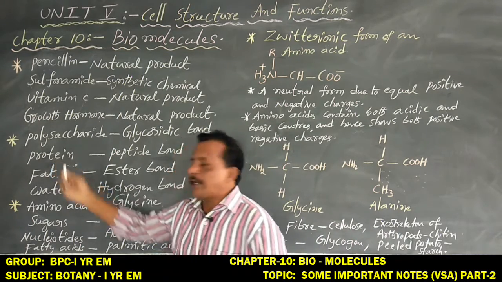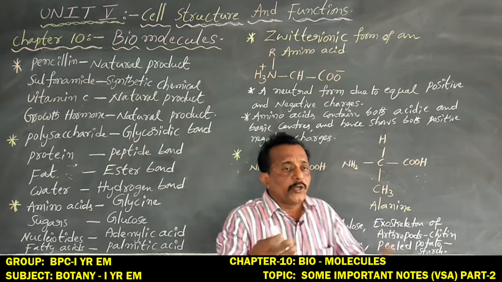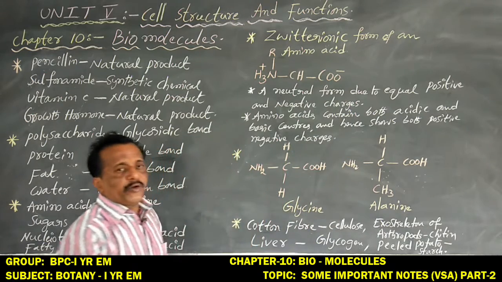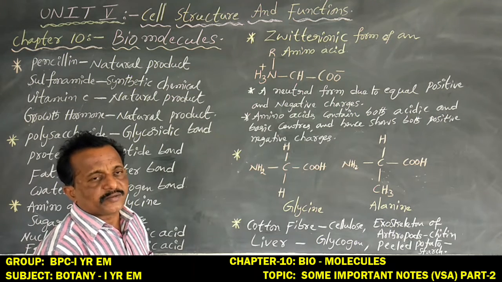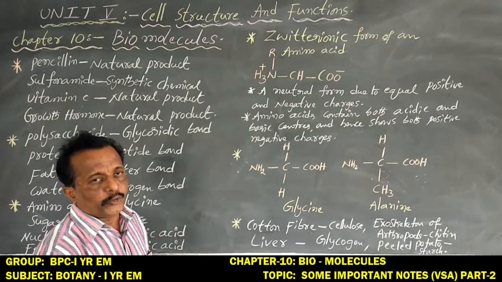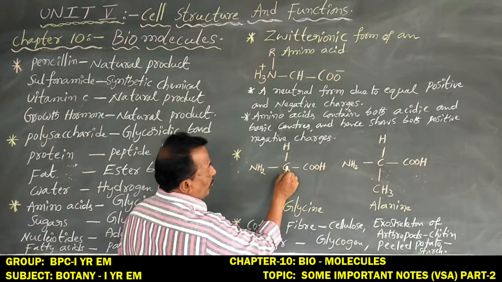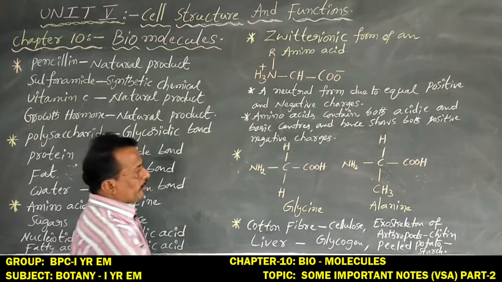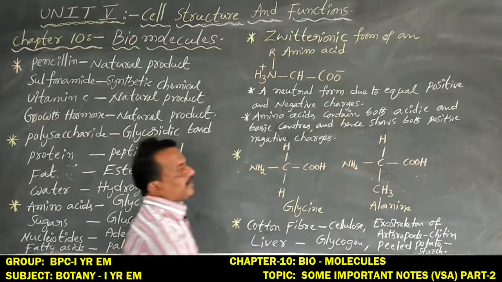Next coming to protein. All proteins contain peptide bonds. How are peptide bonds formed? Generally 20 amino acids are involved in protein synthesis, and several amino acids joined by peptide bonds make a protein. In general, a single amino acid contains a carbon, hydrogen, an amino group and a carboxyl group. So dear students, this is one amino acid structure and this is another amino acid structure.